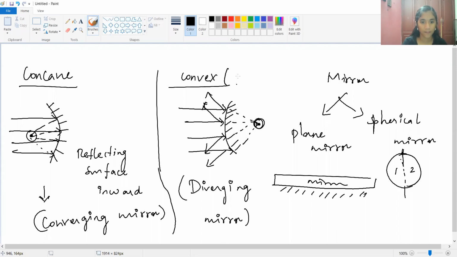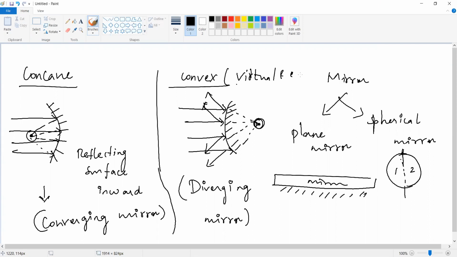So it is the type of virtual and erect. All of you understand? But here, in front of the mirror itself the image is formed, so it is real and inverted. What is meant by inverted?